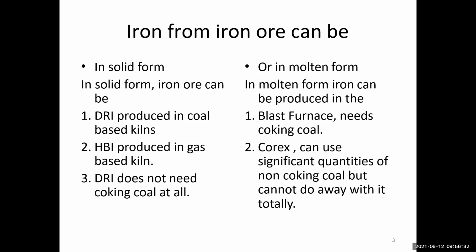Corex can use significant quantities of non-coking coal but cannot do away with coking coal totally. So iron ore is processed in two ways, the solid form and the molten form. In molten form, the blast furnace is used for smelting to produce the industrial metal.